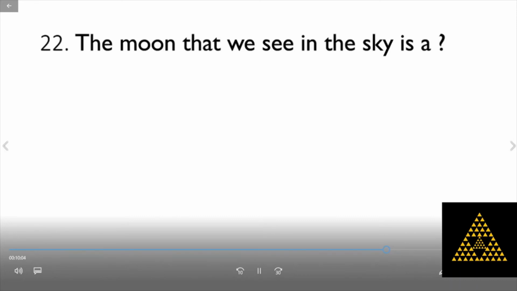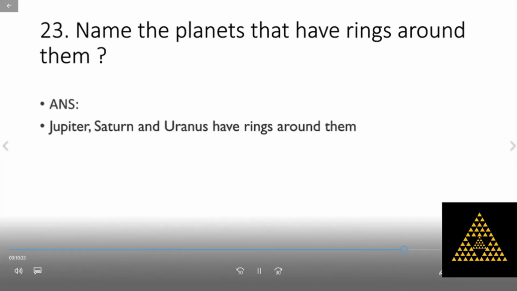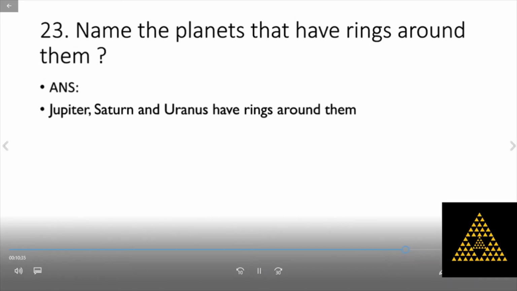The moon that we see in the sky is a satellite. Name the planets that have rings around them. Jupiter, Saturn and Uranus have rings around them.